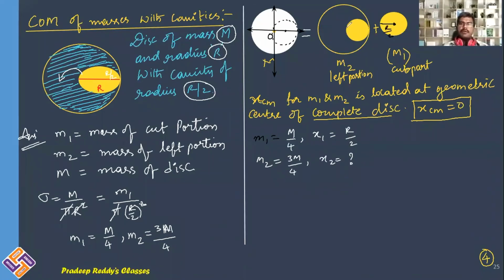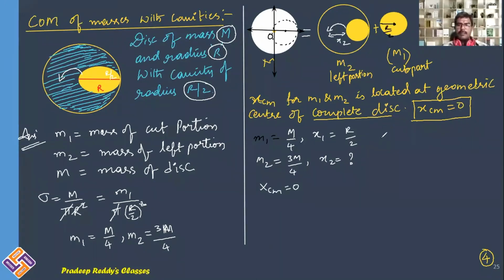This mass, the center of mass, is being shifted to the left side. I want to find out this position X2. However, its position with respect to this origin is known, it is R by 2. So X1 and X2, these are the things. And XCM is equal to 0.